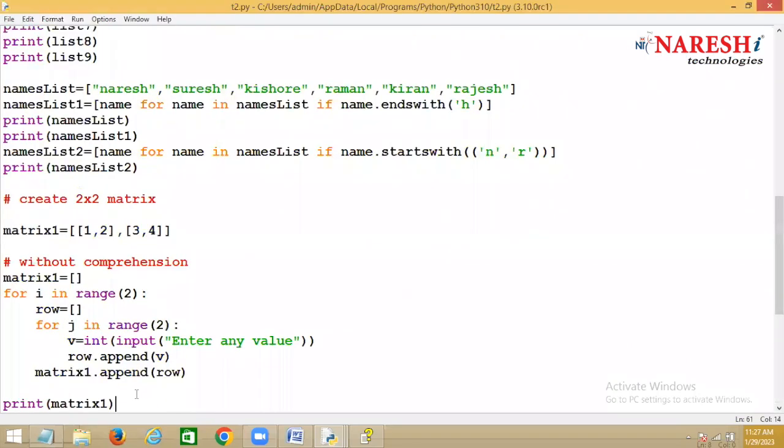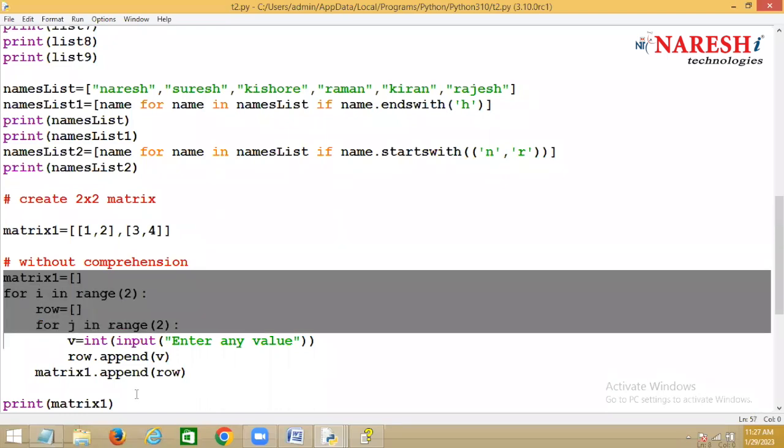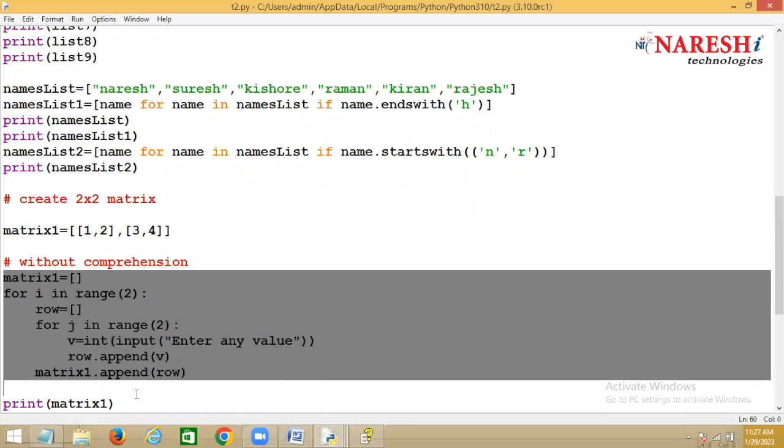Now for doing this, how many statements have you written? 1, 2, 3, 4, 5, 6, 7. 7 statements. But in Python everything is simple, right? You can write everything with less coding. One of the important features of Python is less coding. This is C style, but Pythonic style is different.